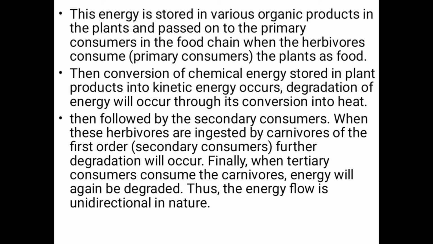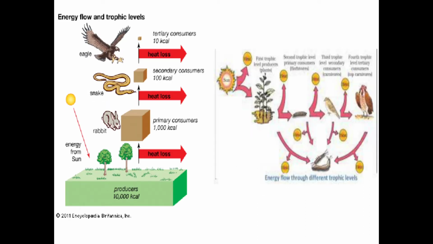So, in plants, the energy is stored in organic products. Here the plant prepares the food using sunlight, and that food is nothing but chemical energy. These plants are eaten by the herbivores, then these herbivores are eaten by the carnivores. This is how the energy is degraded. Thus, the energy flow is unidirectional in nature. So, here you can see the energy flow or trophic levels.